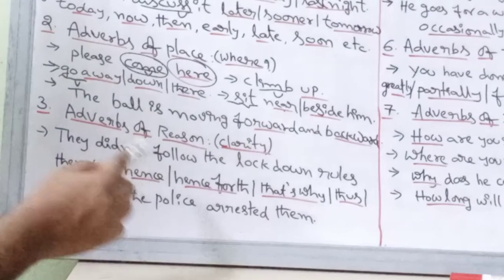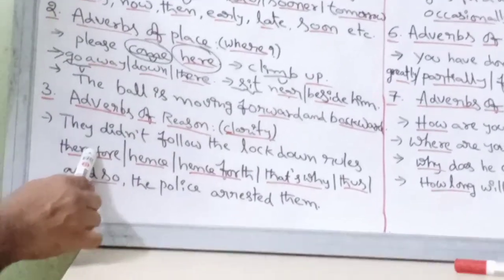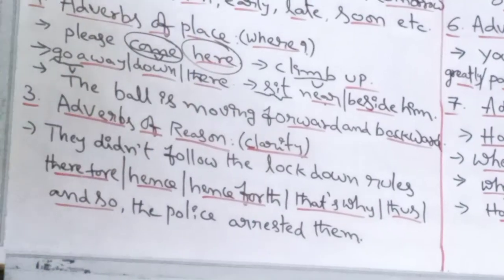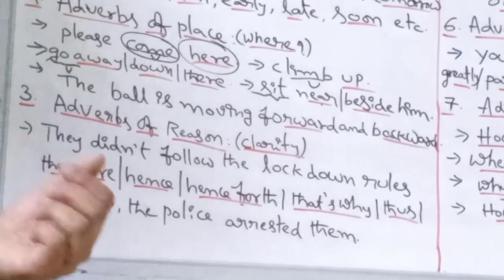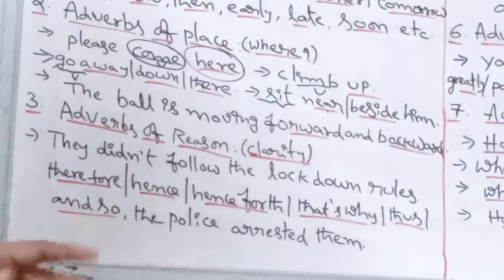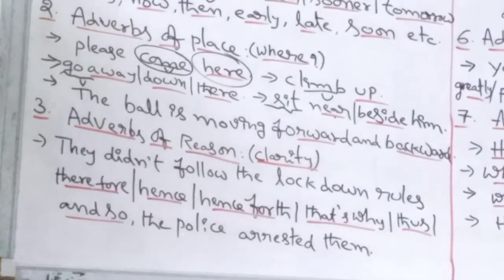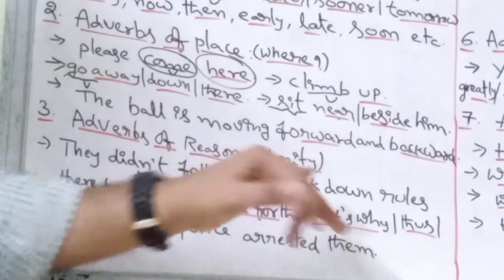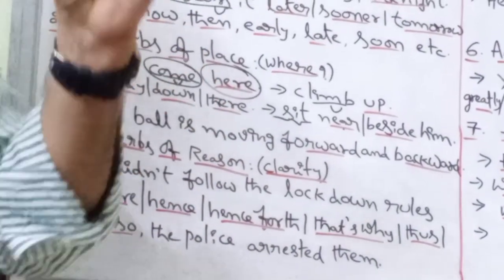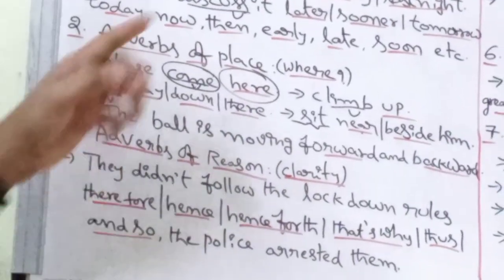And the underlined words like therefore, hence, henceforth, that's why, thus, and so are generally conjunctions. It's a coordinate conjunction. Still, here in this example, it acts as an adverb, because all these underlined words are stating and giving a clear-cut reason. They are giving some clarity on why the action happened.